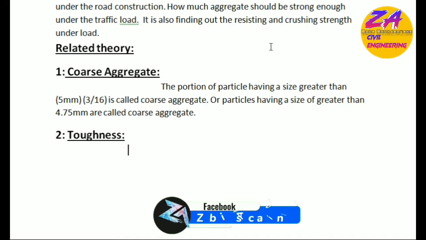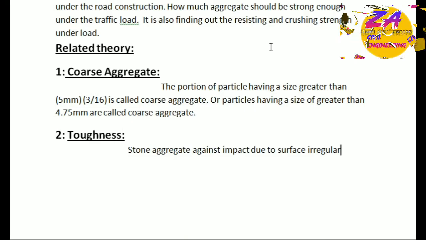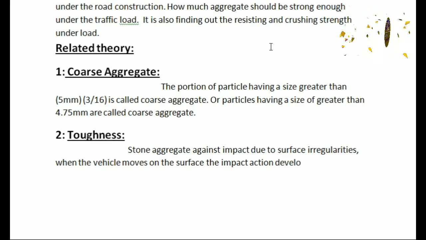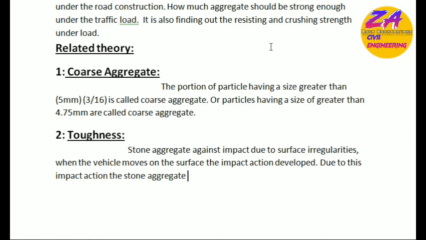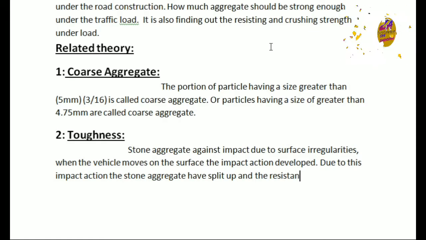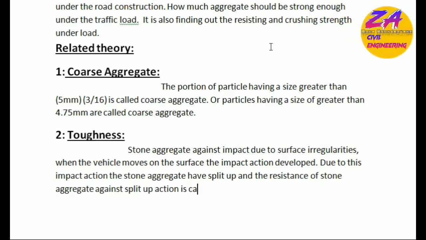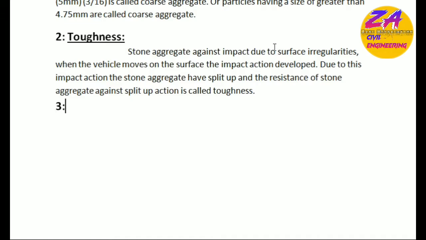Okay, the second one is toughness. Stone aggregates face impact due to surface irregularities. When vehicles move on the surface, impact actions develop, and due to these impact actions the stone aggregate splits up. The resistance of stone aggregate against this splitting action is called toughness. Right? Understand?